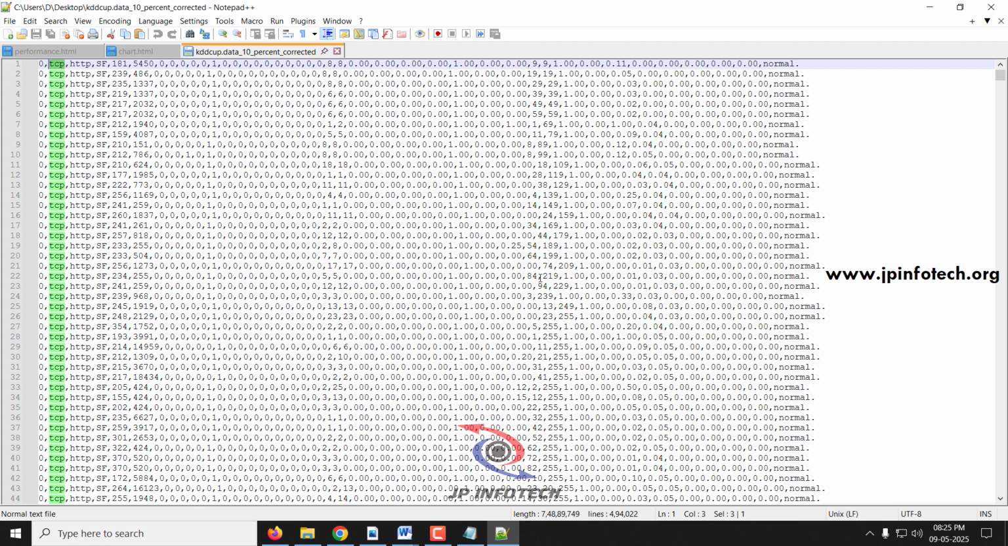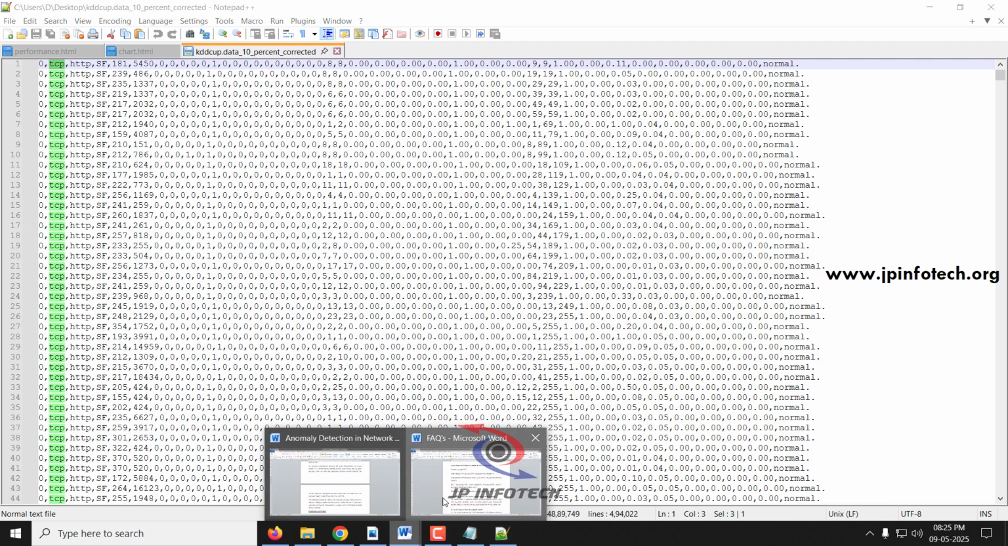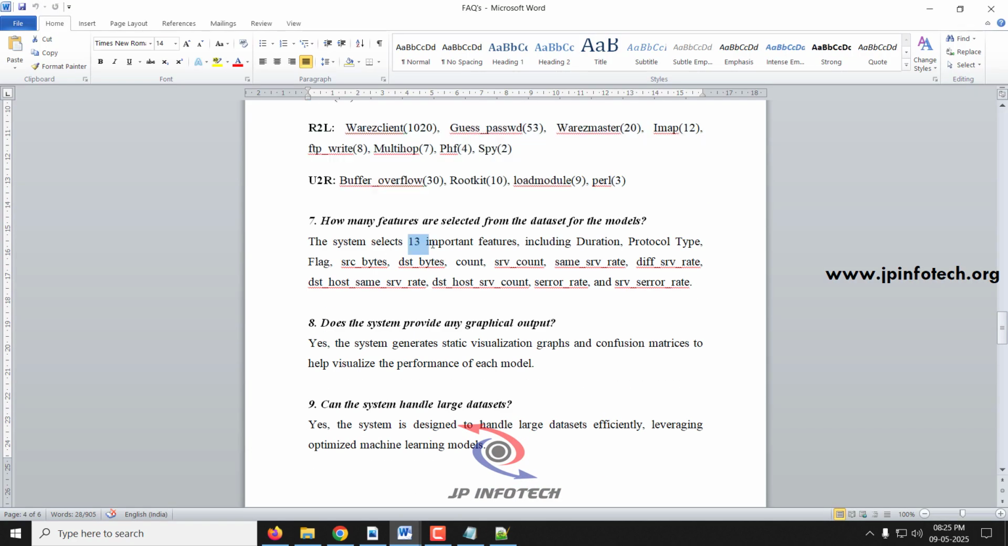The 13 important attributes that we have selected were chosen manually only. We are not going to use any type of algorithm for it.